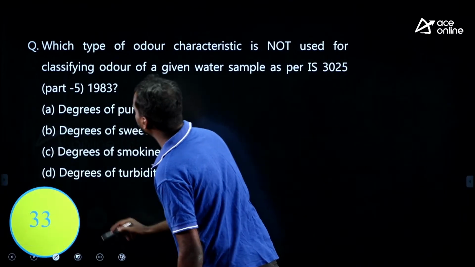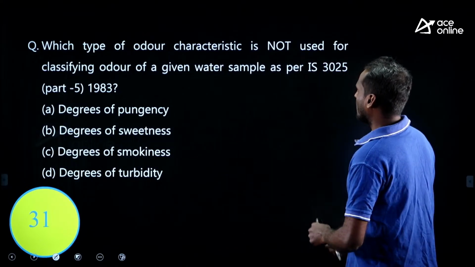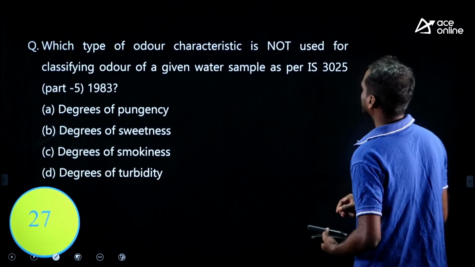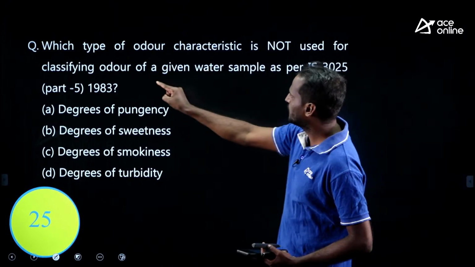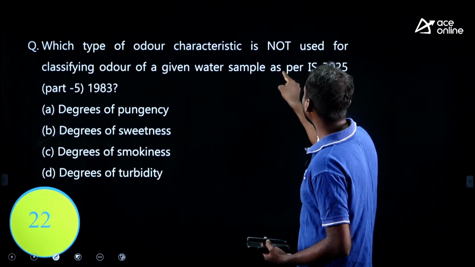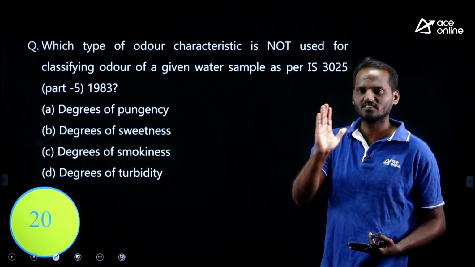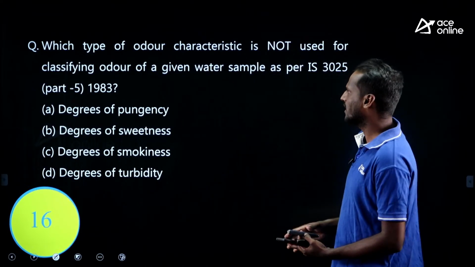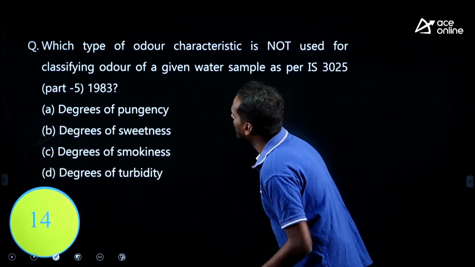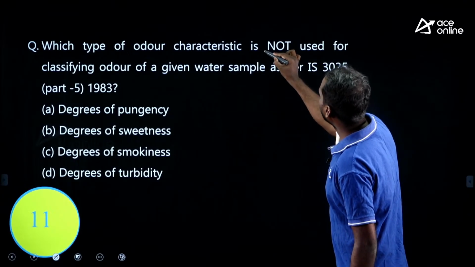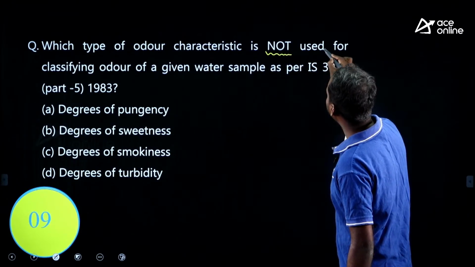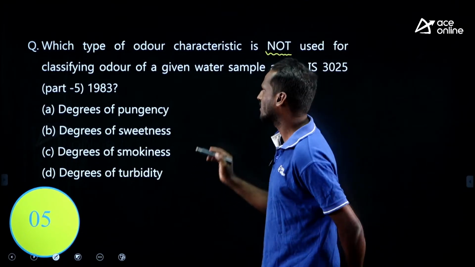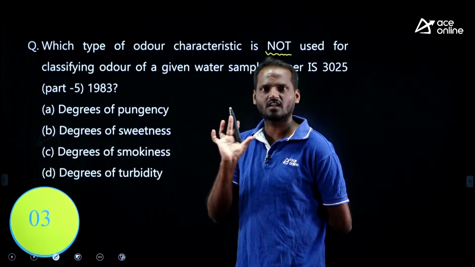See, here he is asking, which type of odor characteristic is not used for classifying the odor of a given water sample as per the IS code. For fun, just forget about the IS code mentioned here. What is being asked is, which type of odor characteristic is not used for classifying the odor. Odor, in the sense of taste and odor, right.